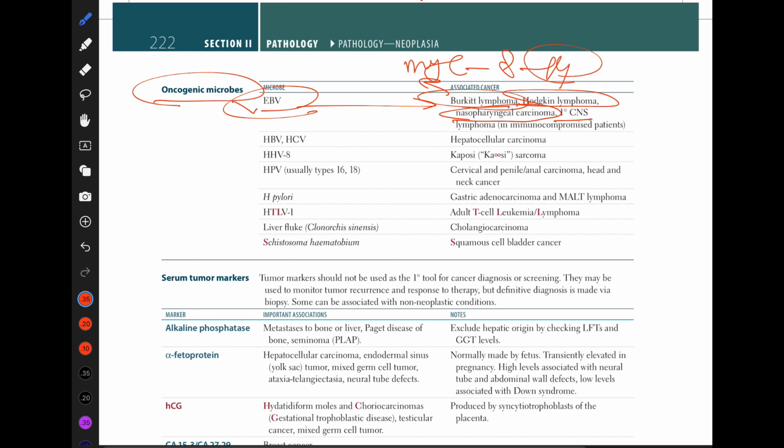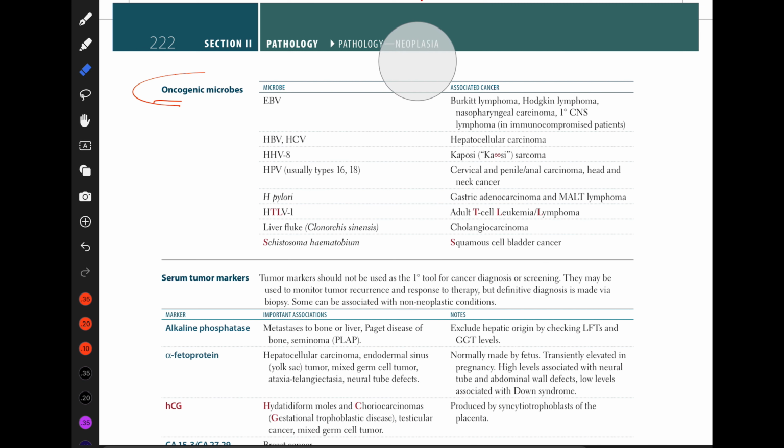It is caused by a causative agent. If a causative agent like EBV is given, then the same diseases will be predicted in that patient, which can be nasopharyngeal carcinoma, Hodgkin lymphoma, or primary central nervous system lymphomas. Okay, it can be asked like that: a simple disease is named, or the same infectious agent is given, and you have to say what disease that patient can get.